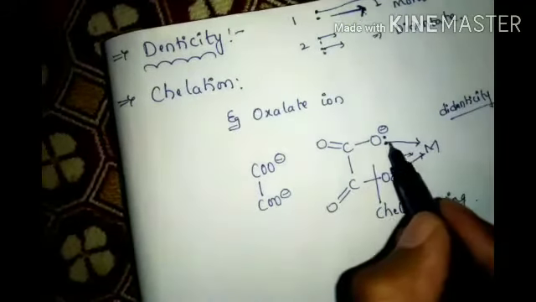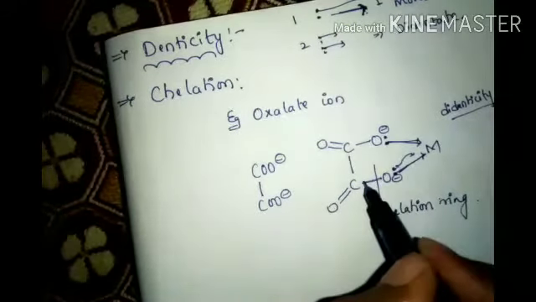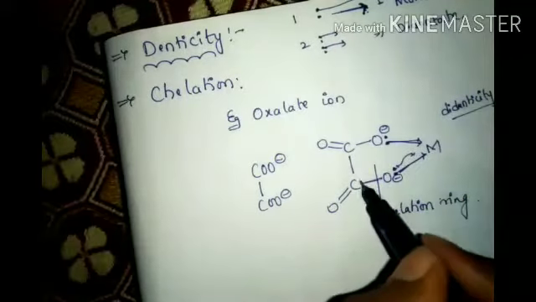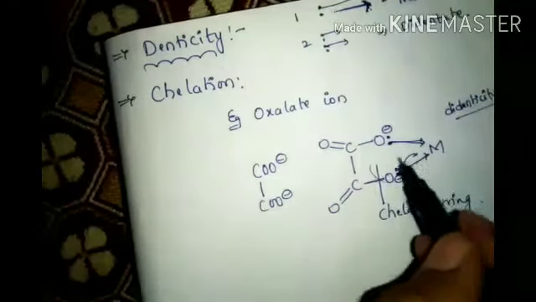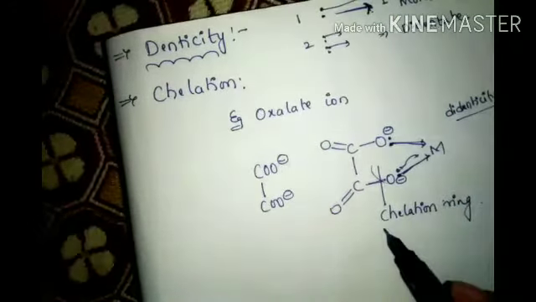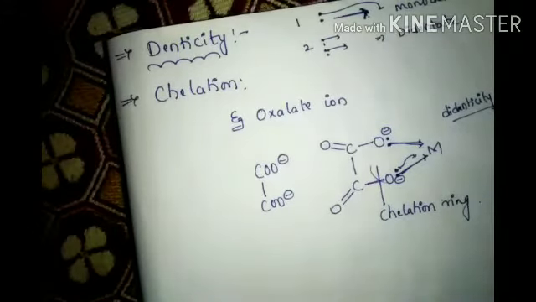This ring: 1, 2, 3, 4, 5. These 5 bonds are there, right? This ring is called a chelation ring. Whether it is 2 bonds or 3 bonds or 4 bonds, that is no need. Just simply, is ring formation possible or not? If a chelation ring is possible, that is called chelation, or metal chelate, or chelate ring.